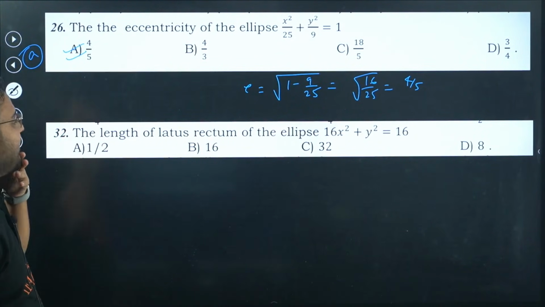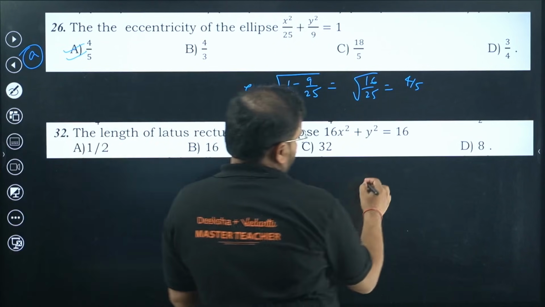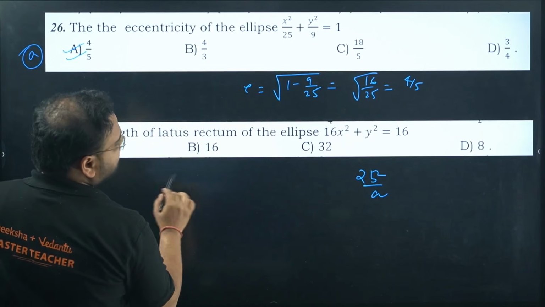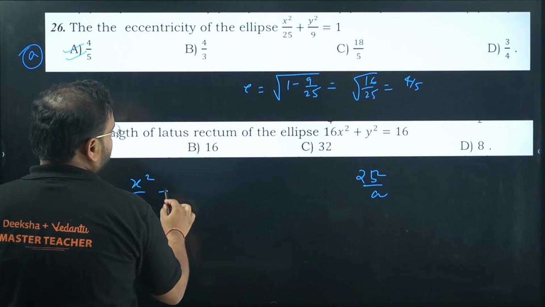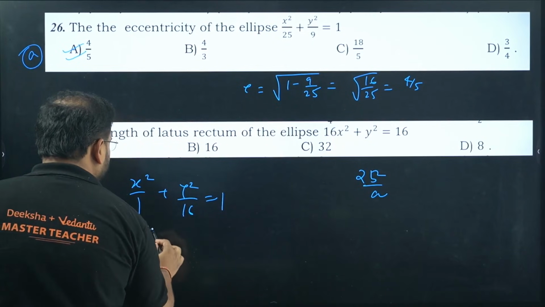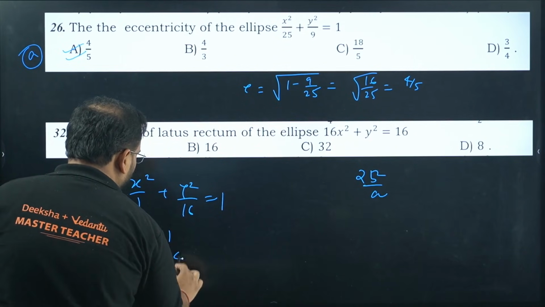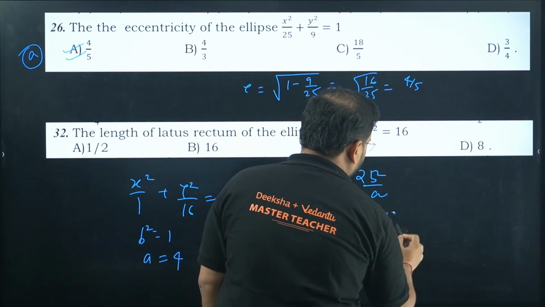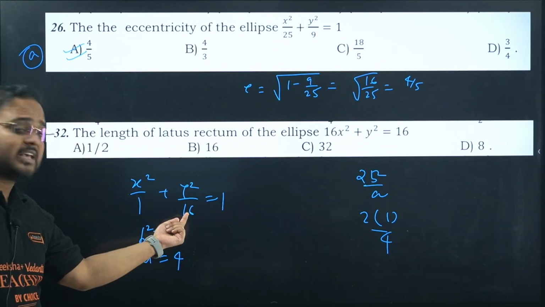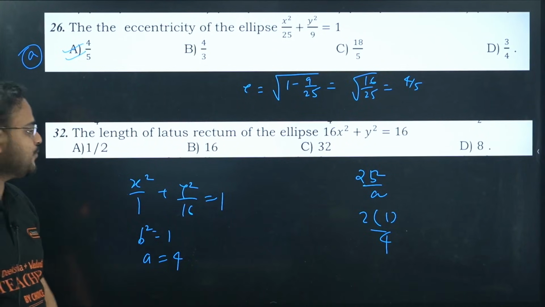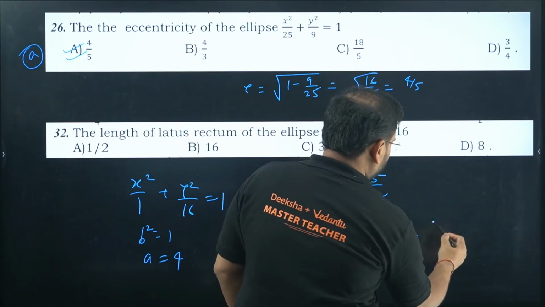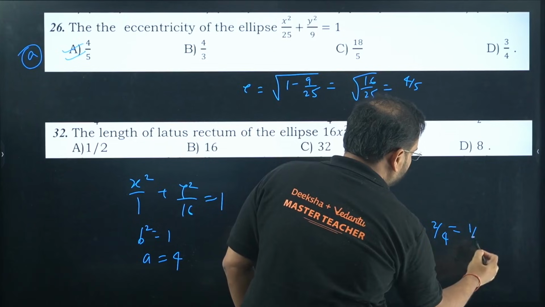Alright. Next, the length of the latus rectum. So 2b square by a. Check here, divide by 16, so x square by 1, y square by 16 and 1. So your b square is 1 and your a value is 4. So 2 into 1 by 4. Please check, a square is 16, so a value is 4 and b square is 1, so b value is 1. So 2 into b square by a will become 2 by 4. Have a look, guys. 1 by 2.